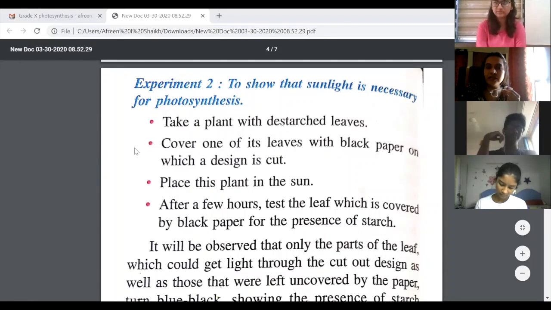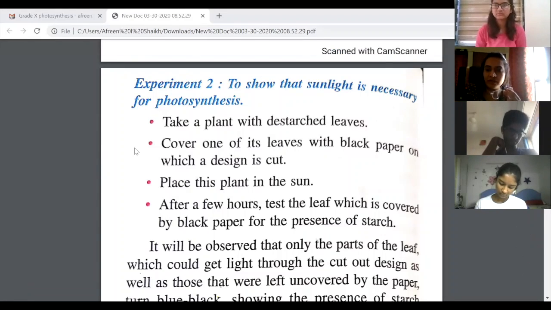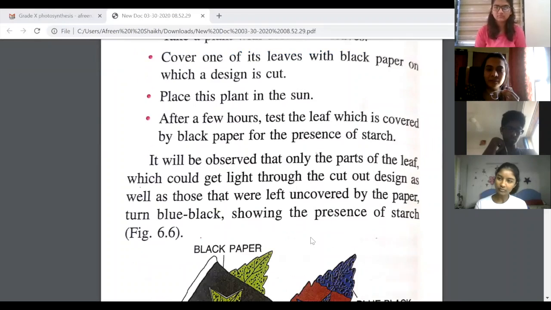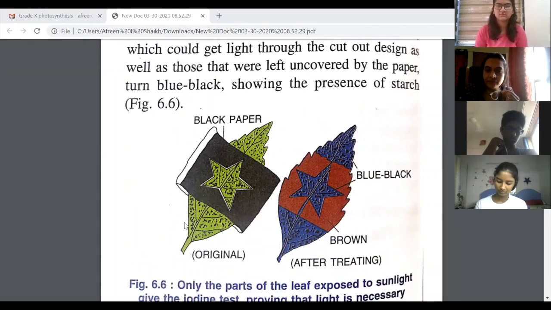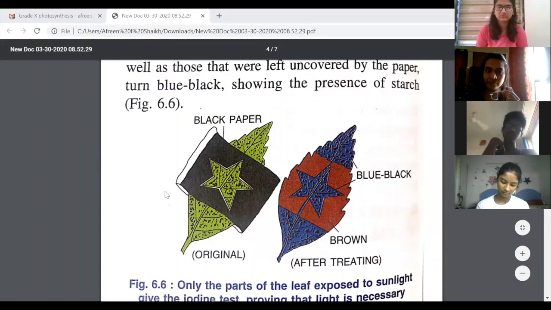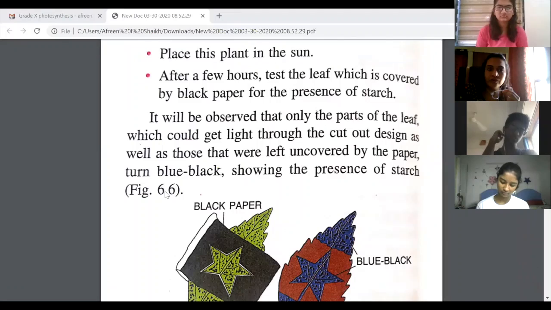So again, you will take destarched leaves. Means you will pluck leaves from a plant which is kept in the darkness for 24 to 48 hours. After taking a destarched leaf, we will cover one of its leaves with a black paper in this fashion. Can you see this? You can make any shape that you like. They decided to make a star, and you will clip this black paper very neatly and securely to the green leaf.